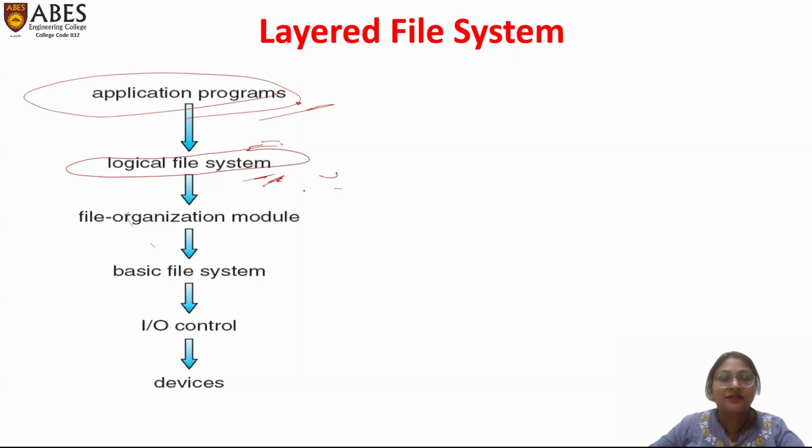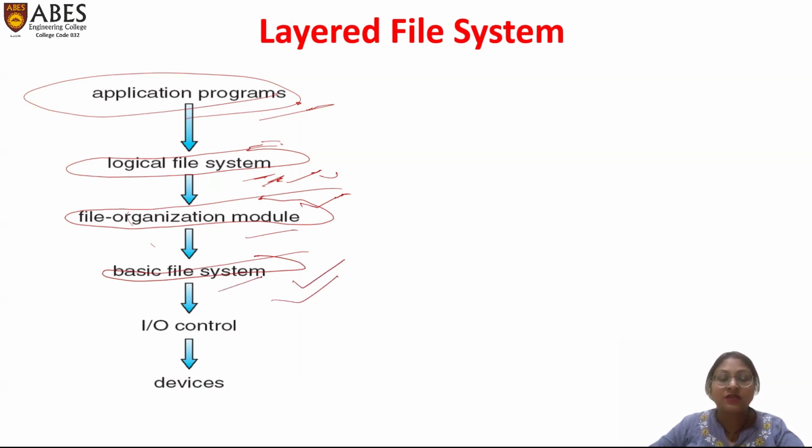These logical file systems combine to form a file organization module. In the file organization module, all the files which are logically connected with each other are organized in some manner, which we will discuss later on. These file organization modules form the basic file system. The basic file system is a system of various systems.